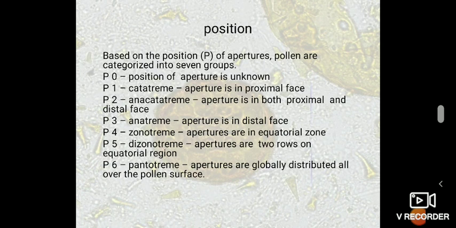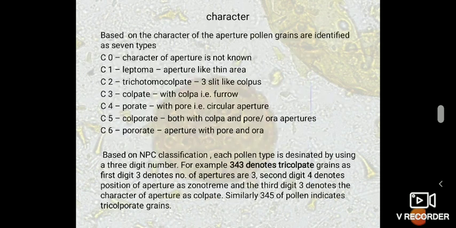Based on the position of the apertures, pollen are categorized into 7 groups. P0, the position of the aperture is unknown. P1 catatrim, aperture is in proximal phase, and P2 anacatatrim, apertures are present in both proximal as well as distal phase. P3 anatrim, aperture is in distal phase. P4 zonotrim, apertures are in equatorial zone. P5 dizonotrim, apertures are in 2 rows on equatorial region. P6 pantotrim, apertures are globally distributed all over the pollen surface.